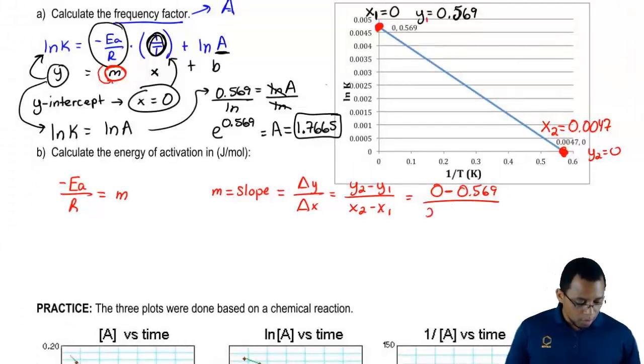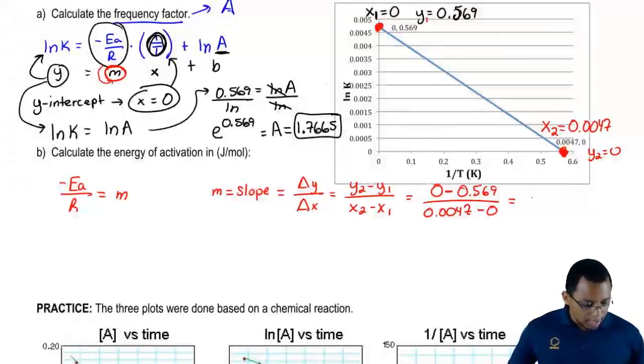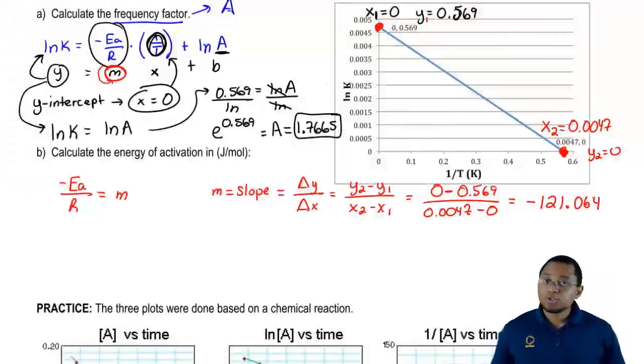X2 is equal to 0.0047. X1 is equal to 0. When we work this out in our calculator, it's going to give you back negative 121.064. So that's what our slope is equal to.